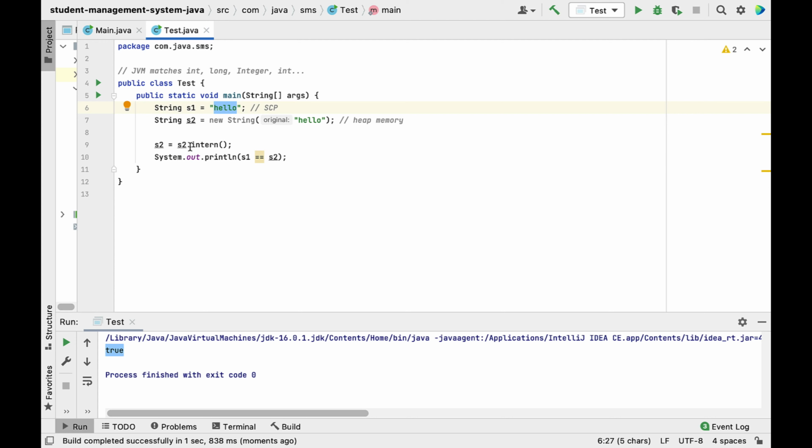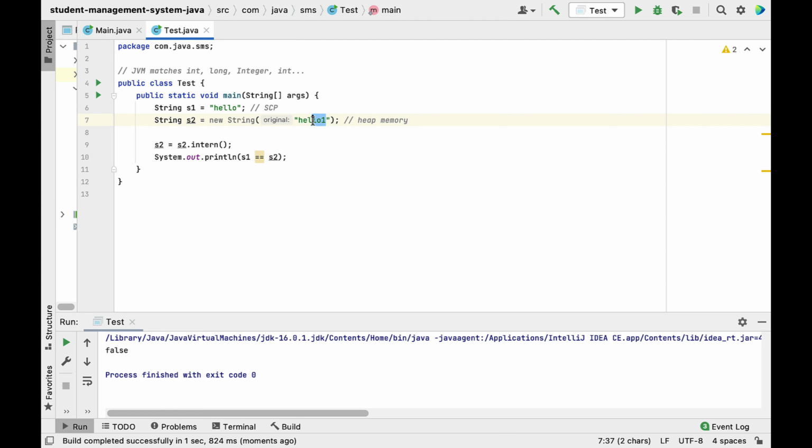Because s1 and s2 both reference variables are pointing to the object hello. The intern method copies the object from heap memory to the string constant pool, and if hello already exists in the string constant pool, s2 is again pointing to that hello. Let's say I change the content from hello to hello1 and execute this. It will print false, because s1 is pointing to hello and s2 is pointing to hello1.